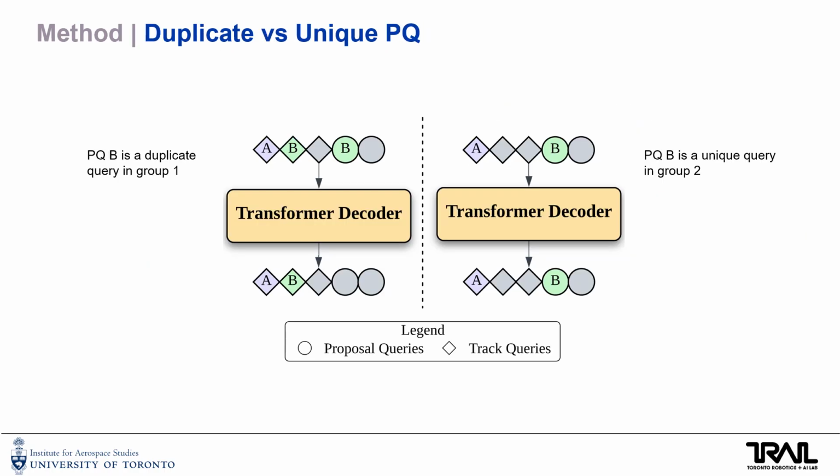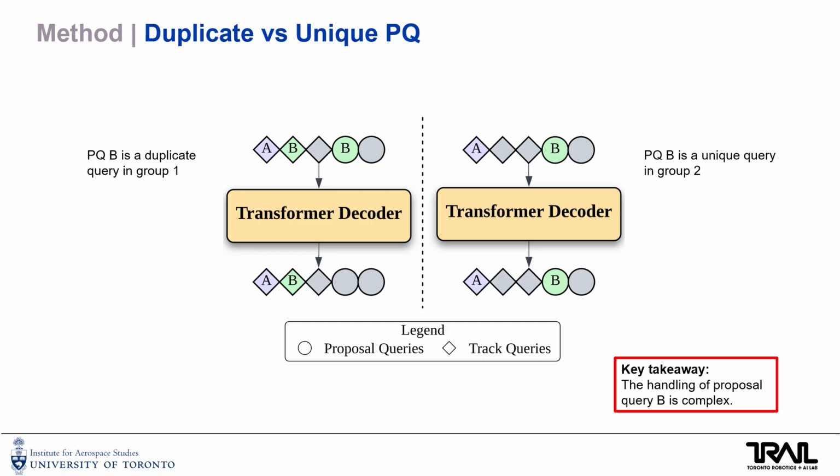In the left figure, we consider a case where there's both a proposal query and a track query corresponding to object B. The model is expected to output a high confidence detection for track query B while suppressing proposal query B, since object B is not a newborn track instance. However, on the right, we consider object B instead to be a newborn track, such that there is no track query already corresponding to object B. Proposal query B in this case is still identical to the left case, so the only difference is the absence of track query B. The model is expected to output a high confidence prediction for the same query since it's not a duplicate of any track.